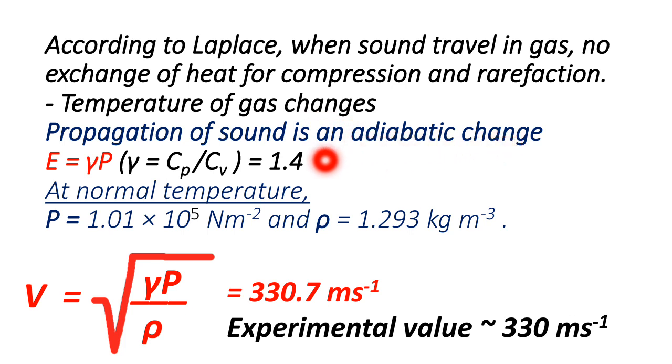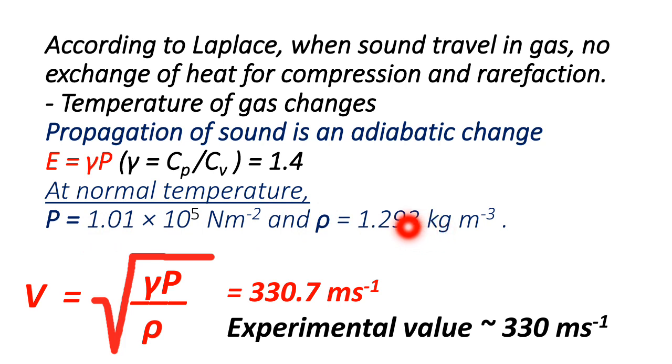For the adiabatic change, we have elasticity E, that is Young's modulus, equal to gamma times P, gamma into pressure. So what is gamma? Gamma is equal to Cp by Cv, that is the ratio of the specific heat at constant pressure and the specific heat at constant volume. Here Cp means the specific heat at constant pressure and Cv means the specific heat at constant volume. The value of gamma is 1.4, and at normal temperature we have the value of pressure and the value of density of air.